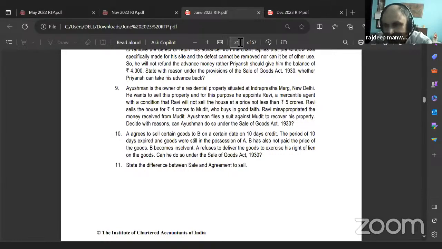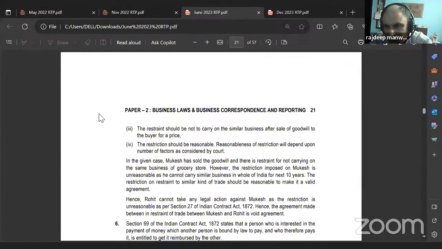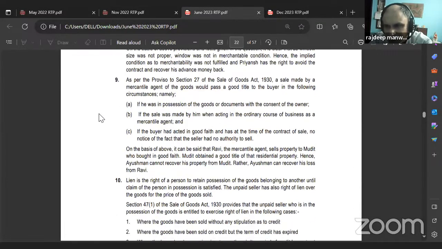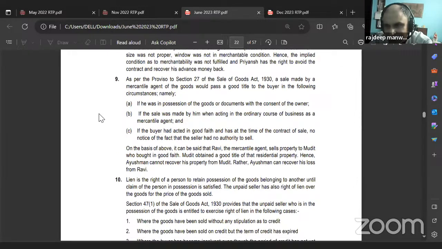He can recover the money, right? If a person buys in good faith and doesn't know that the person is acting with malafide intention, then Mudit will get a good title. But the real owner can recover the money from the person. Remember, this is the exception to the rule of contract, which says that a buyer of goods without a good title can also get a good title.